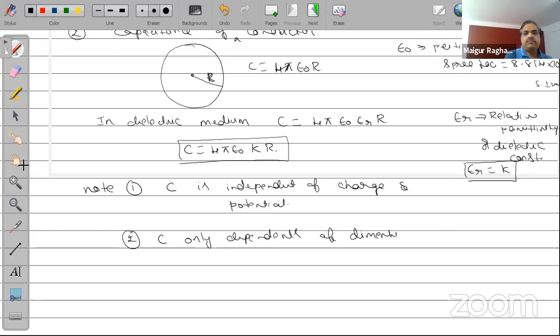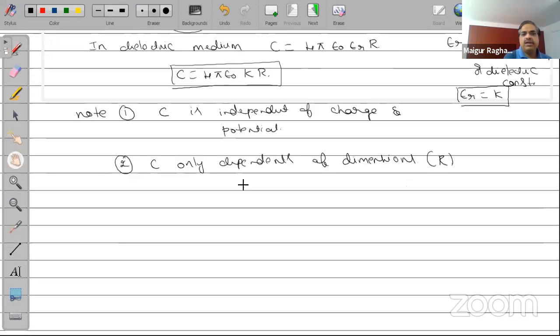Then it depends on the dielectric constant of the medium surrounding it. So call it K. So these are the two dependencies that you will have for the capacitance. And it doesn't really depend on other things.